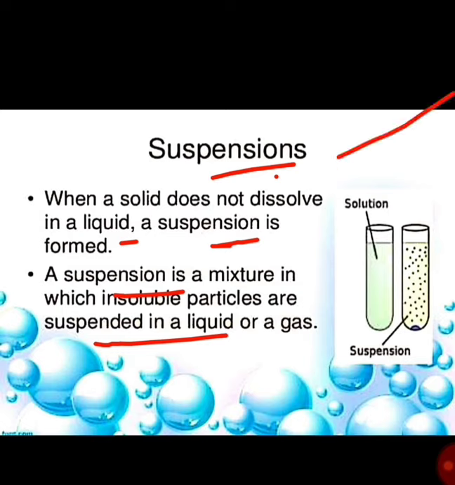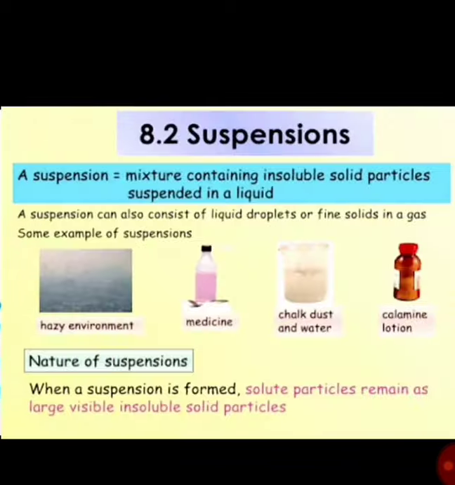For example, sand in water. We can observe separate layers in the solution. Sand in water forms two or more layers. And for example, if we mix oil in water, then we form two layers there. Both are immiscible. So that kind of mixture is known as a suspension.